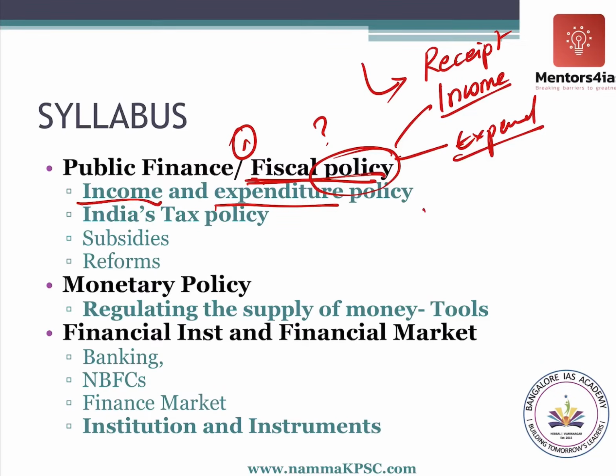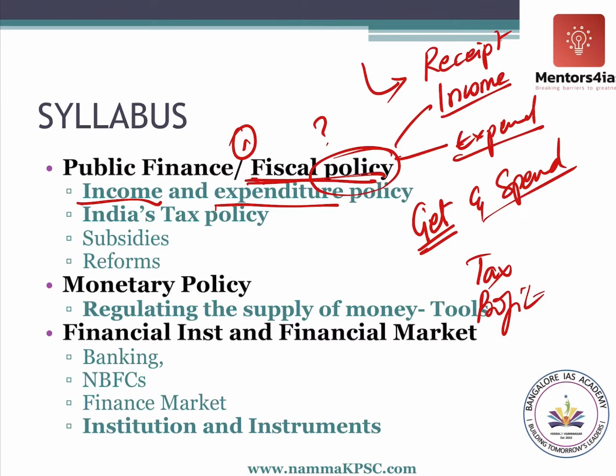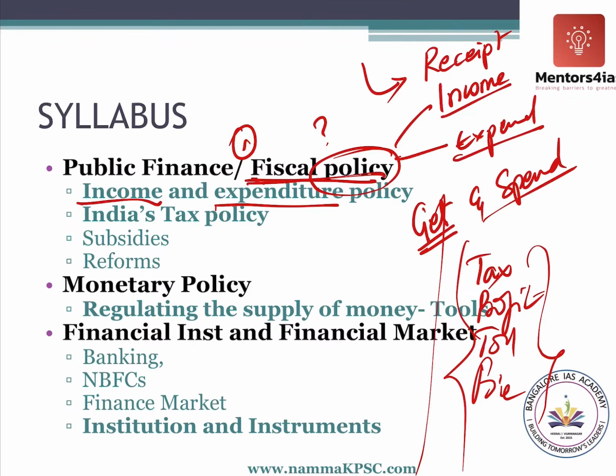It is everything that the government does in order to earn revenue or get money, and everything that the government does in order to spend this money. For example, the government will say that I am going to collect so much tax, so much profit, so much toll, so much fine, etc. This will become the receipt of the government. On the other hand, it will say that I am going to spend this money on agriculture, on health, etc. These policy decisions of the government are known as fiscal policy.